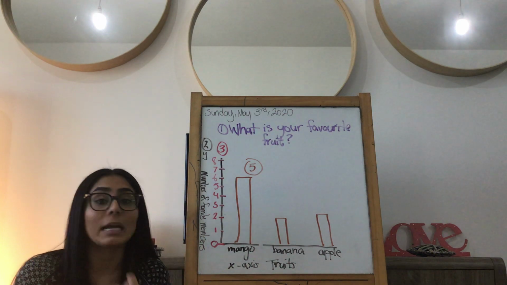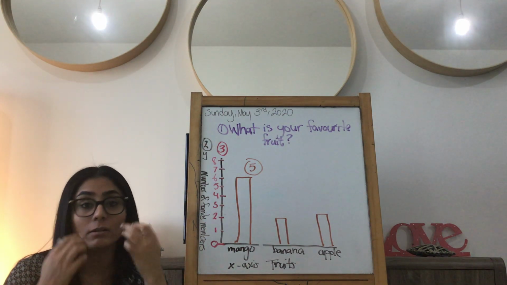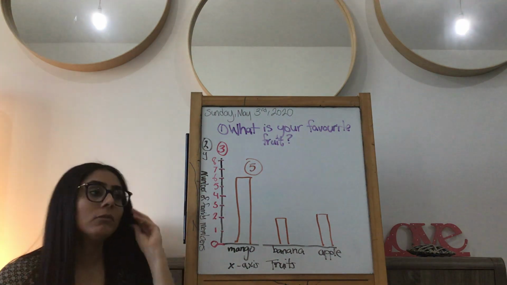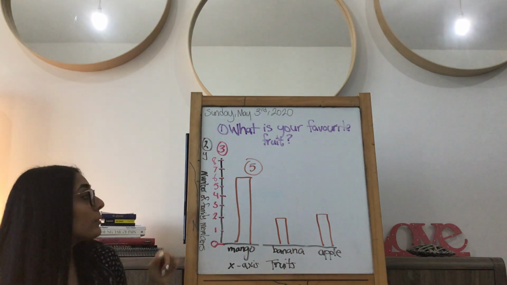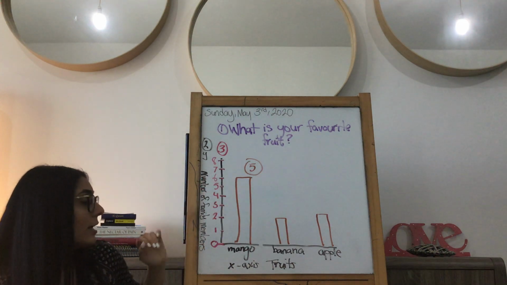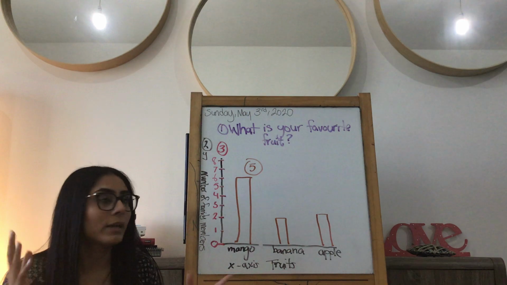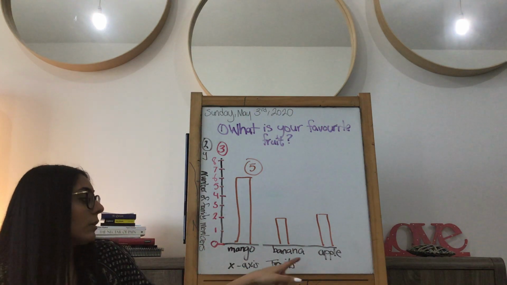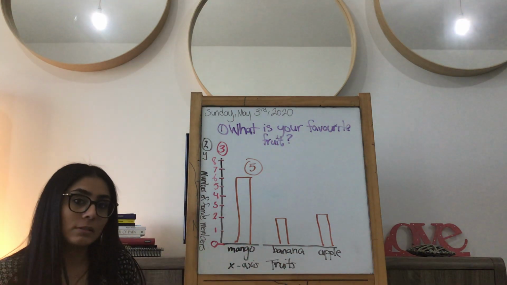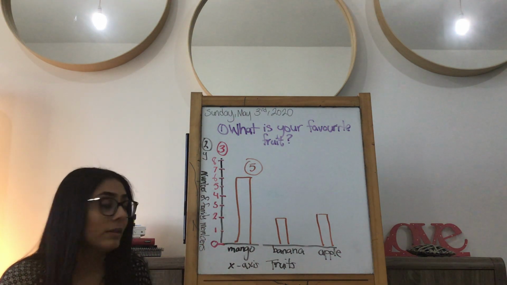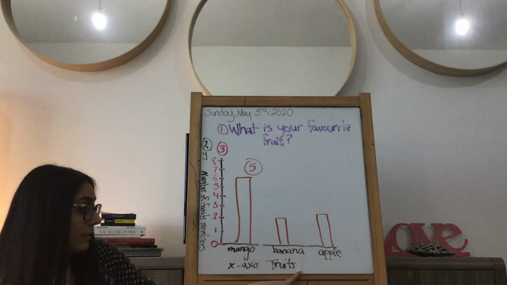So first is your title. You have to start off with a title. Think of it like a story. You need to have your introduction. What is the story going to be about? What is this graph going to be about? Number 2 is your X and Y axes. They're like your subheadings, okay? Because you're always talking about 2 elements of a story, right? So this was fruits, and you label the fruits, so the options. And a good trick is just remember the bottom is usually the options, okay? So my fruits, and then this is the heading.